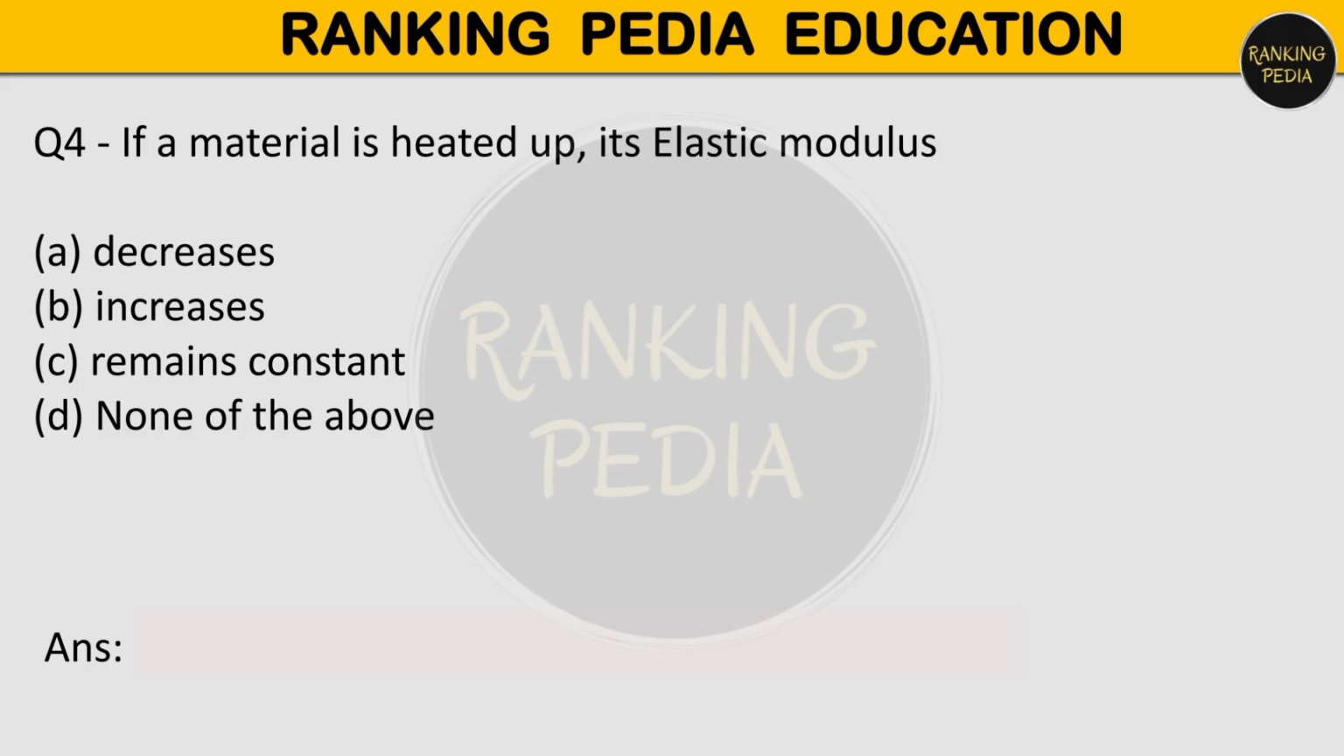Next question is, if a material is heated up, its elastic modulus. Options are decreases, increases, remains constant, or none of the above. As the material is heated up, it becomes soft. It undergoes more strain for a given stress. The modulus of elasticity decreases. So if a material is heated up, its elastic modulus decreases. Option number A is correct.